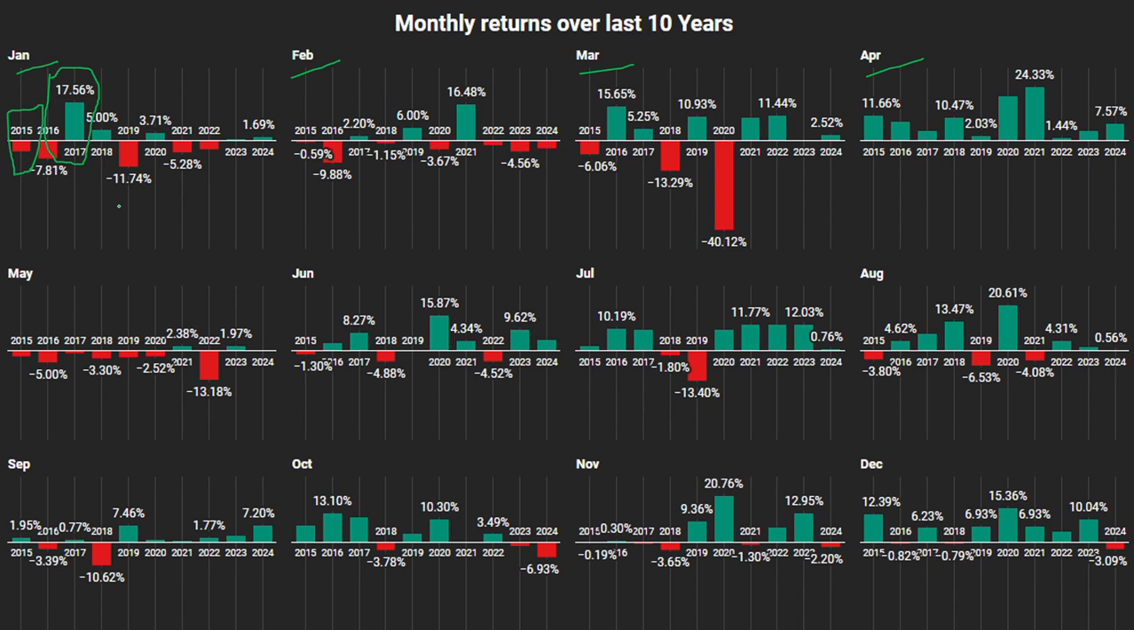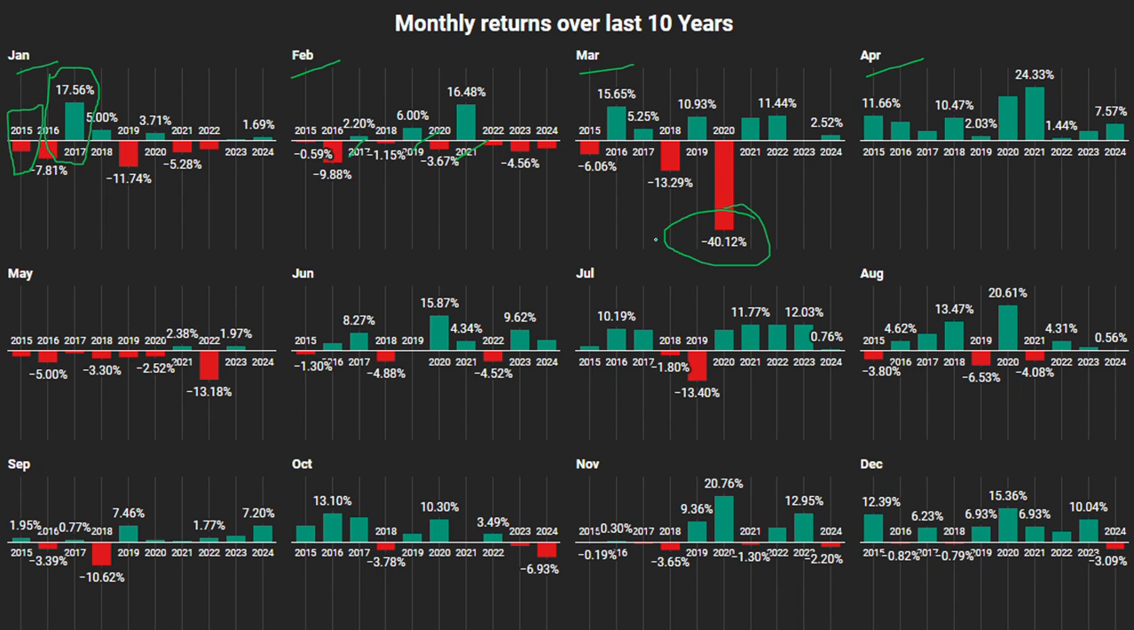So in January, in last 10 years, 5 times it gave positive returns, whereas 5 times it gave negative returns. So an average month for this sector, I would say. February, only 3 positive, 2017, 2019 and 2021, and 7 negative. So this doesn't seem to be a good month for this sector. Moving on to March, 7 positive and 3 negative, with the standout being the COVID crash.